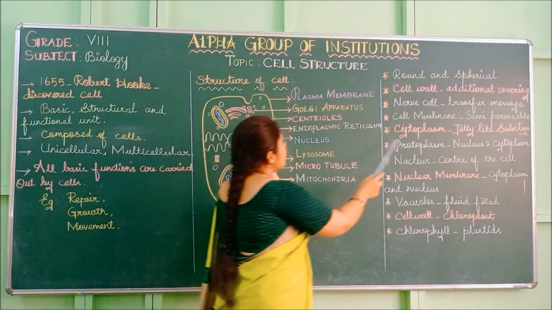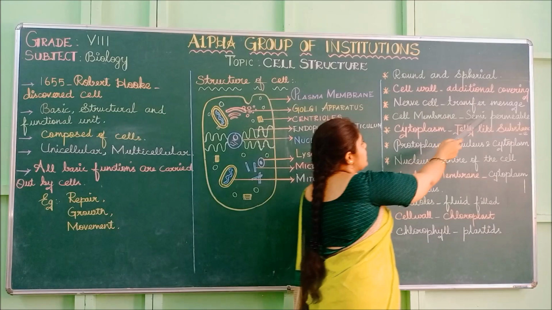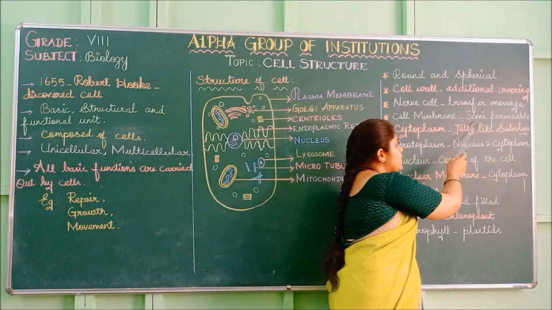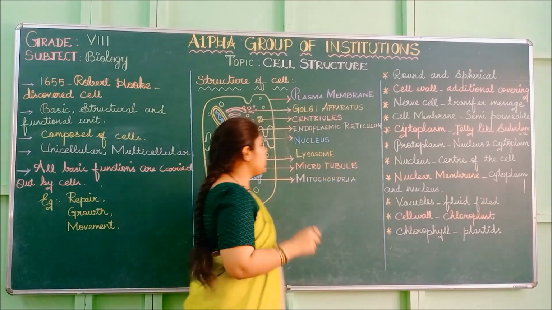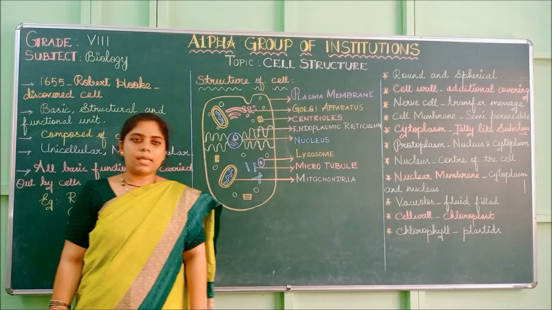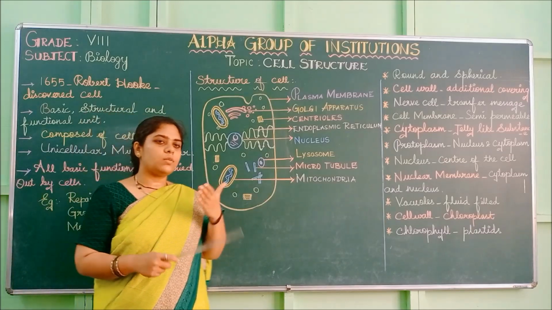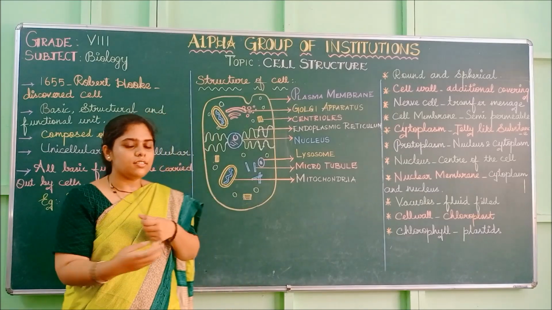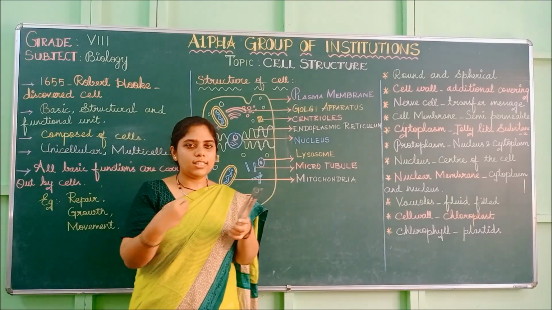And next is the cell membrane. It is semi-permeable. Semi-permeable means it will allow only some things, not all things, to pass through the cell.